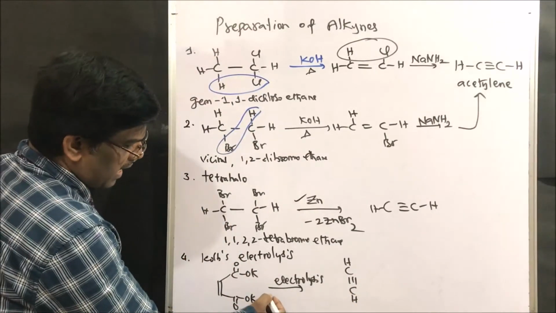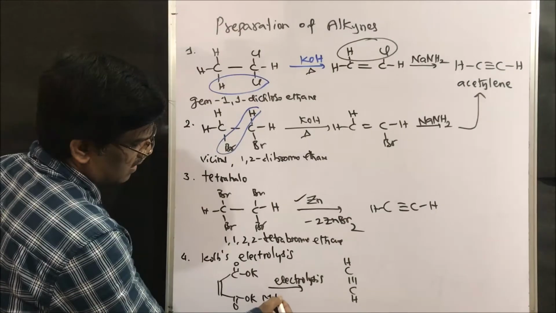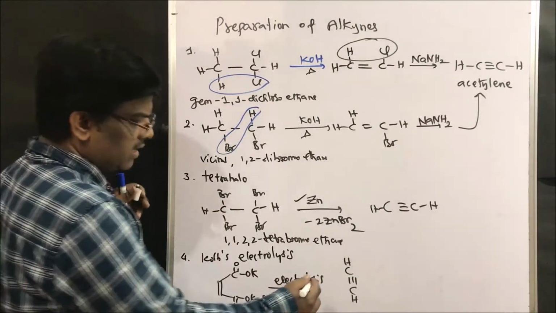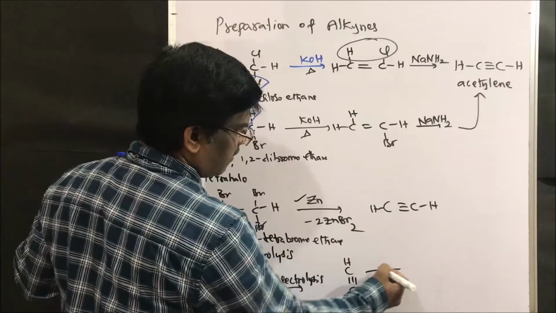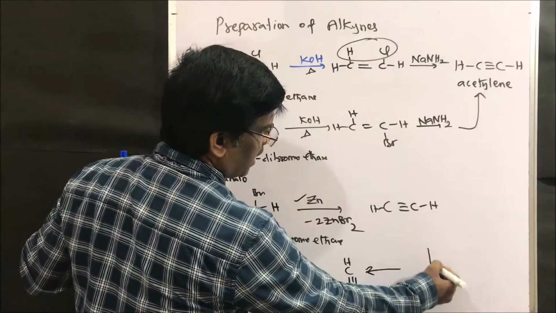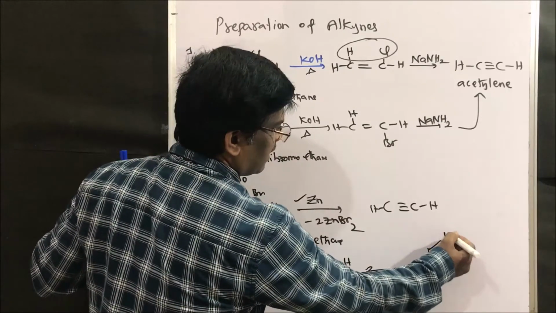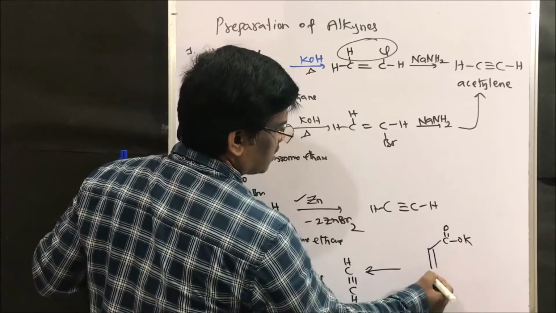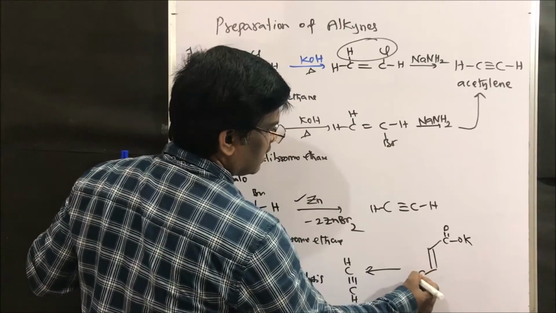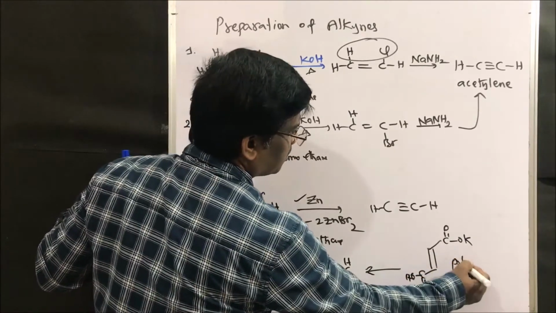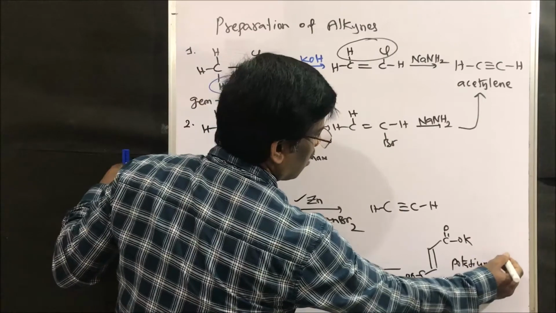Potassium maleate. So instead of maleate, even if I take fumaric acid, what is fumaric acid? Yes, it is the trans potassium salt. The trans acid is the potassium salt of